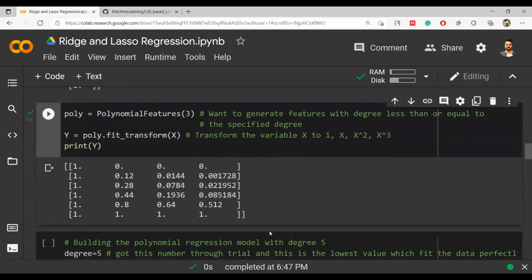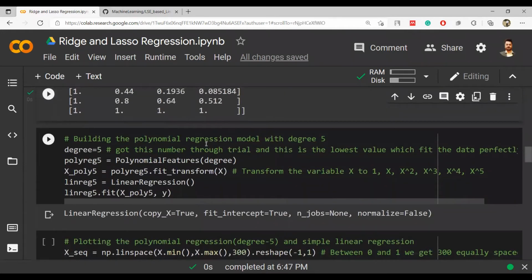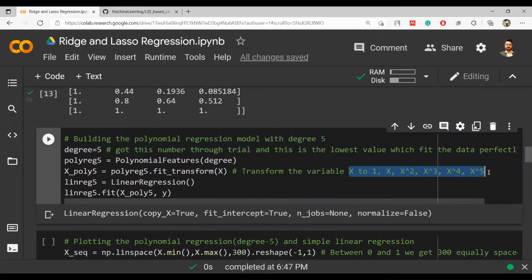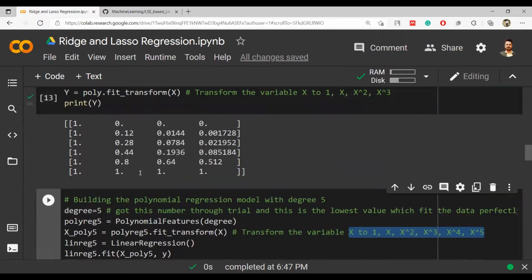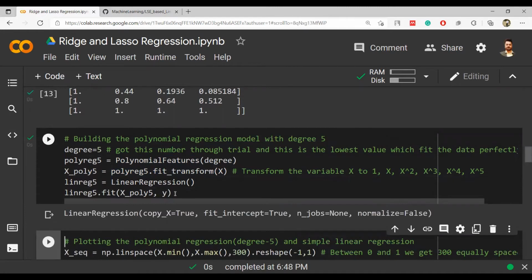So this is again easy to understand that we are trying to transform our data into higher polynomial degree, and these are the different values that we have got. Now I want to do it for degree 5, up to x raised to 5. So the function will be this: we can implement the polynomial features. The polynomial feature with a degree can be called, and polyreg 5 dot fit_transform, and all of them will be fitted up to the 5 power.